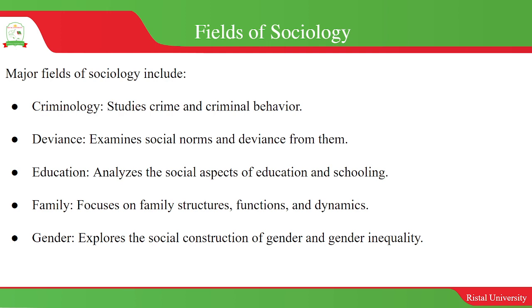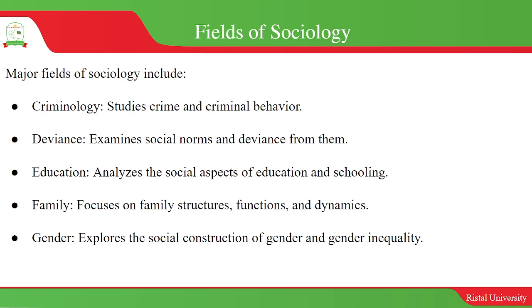And then you have education. With education too, we have sociological aspects to education. Informal education, for example, has sociological implications. Even the formal education also has sociological implications.